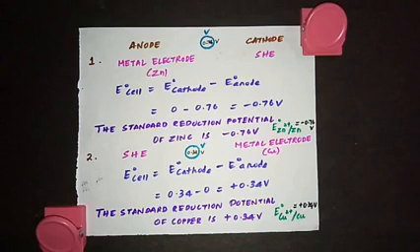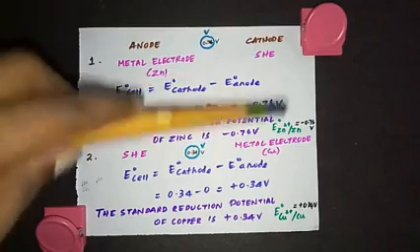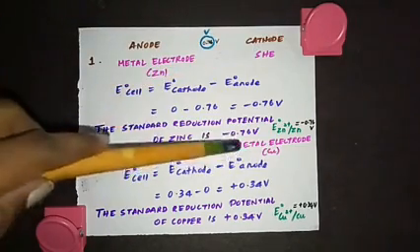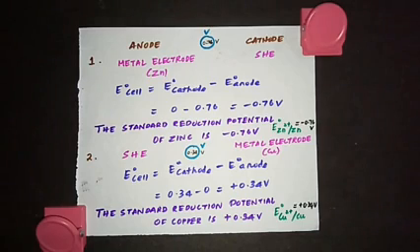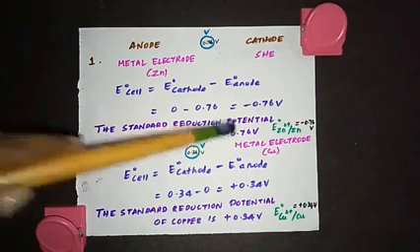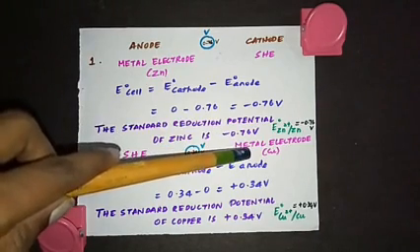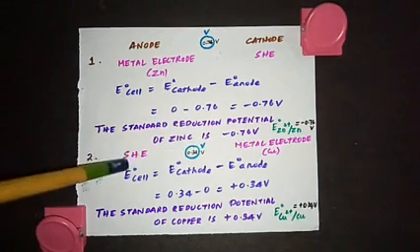Same way, if the voltmeter deflection is towards standard hydrogen electrode, then standard hydrogen electrode is acting as anode, the second condition, and the metal electrode is acting as cathode. So if it is copper, when it is connected to SHE, copper will be acting as what? Cathode, and anode will be SHE. So again apply the formula.